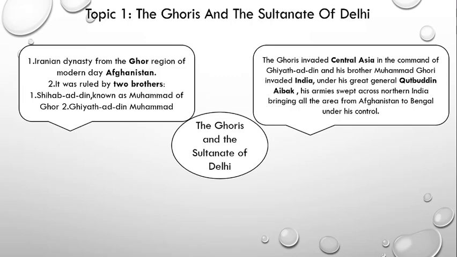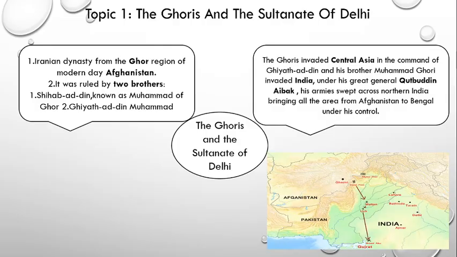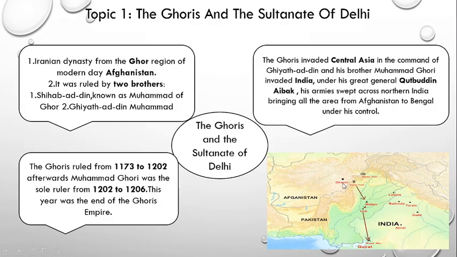Here I want you to recall our previous lesson in which we studied about the Ghaznavids. We studied that when Mahmud of Ghazni died, his empire disintegrated. As his successors were incompetent, different rulers tried to invade and conquer the region. At that time, this land of Afghanistan, where it's written Ghazni, the capital city of the Ghaznavid empire, was invaded and conquered by the Ghoris. Mainly Ghazuddin Muhammad was the one who invaded and conquered this whole region of Afghanistan.